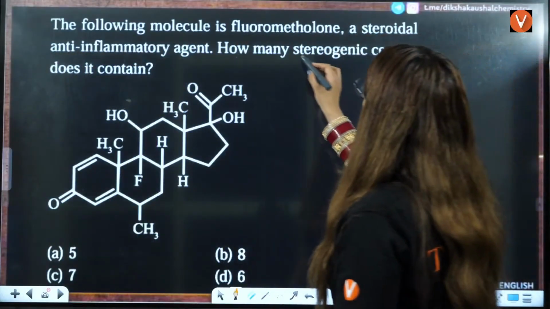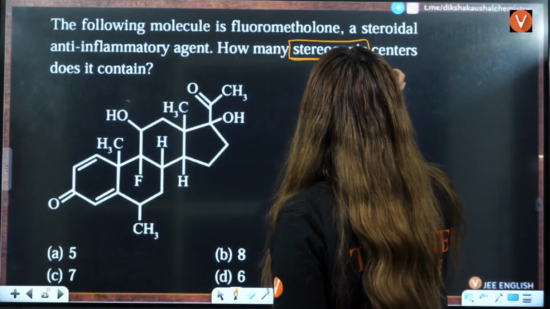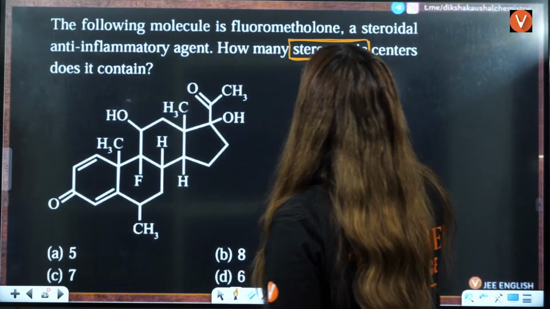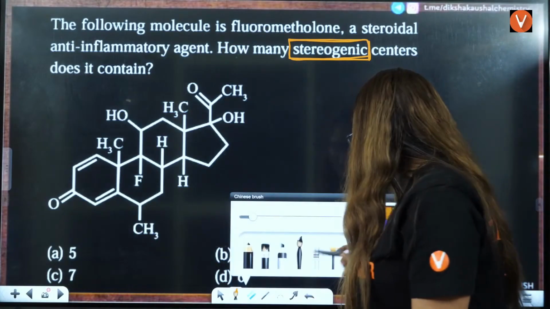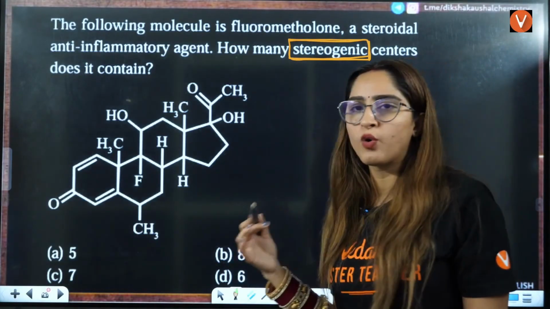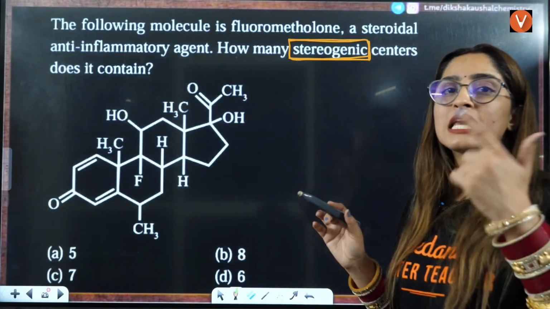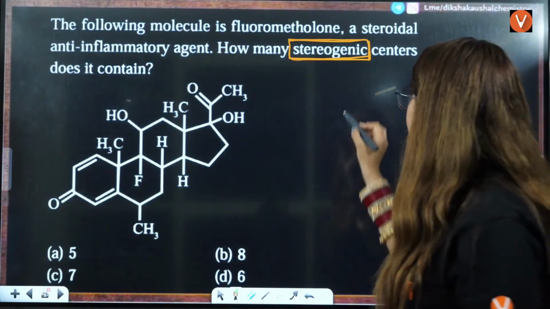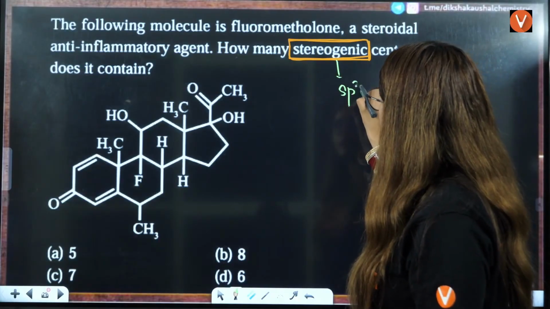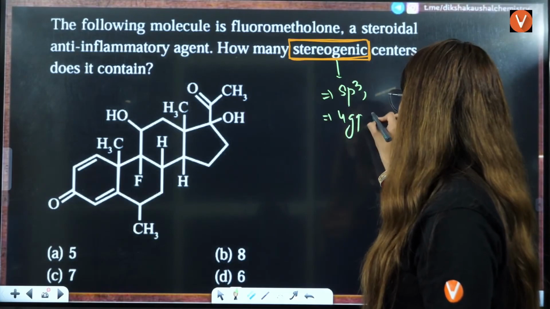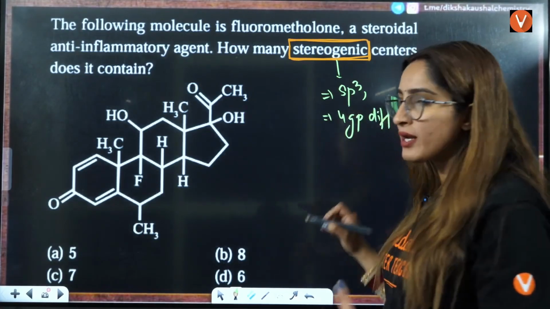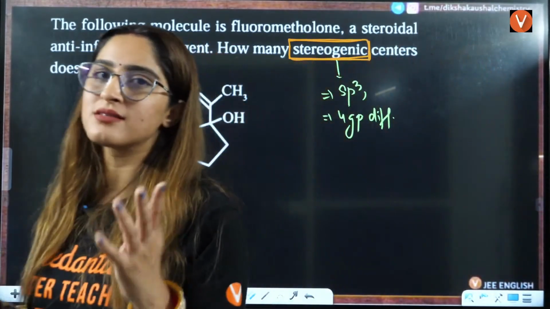How many stereogenic centers? What are stereogenic centers? Firstly, tell me that. If you know this, otherwise this is not a difficult question. Stereogenic centers are chiral centers. Chiral centers should be sp3 and they should have all 4 groups different. So if you know what a stereogenic center is, you can easily answer this in seconds.